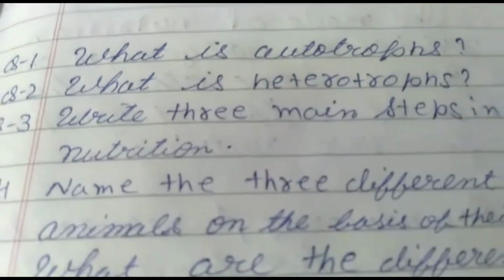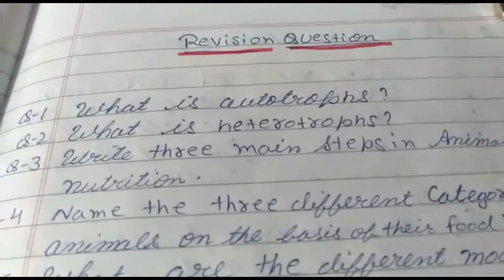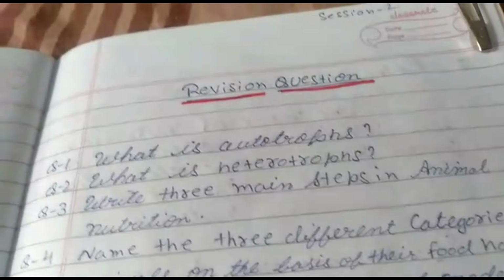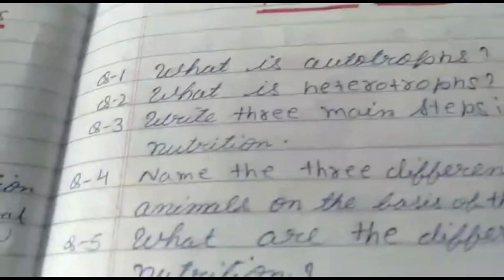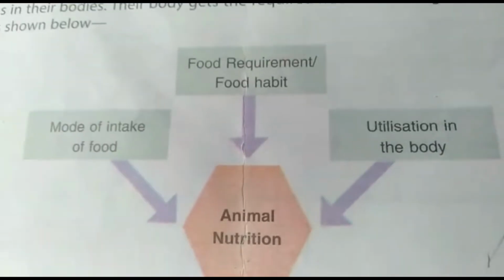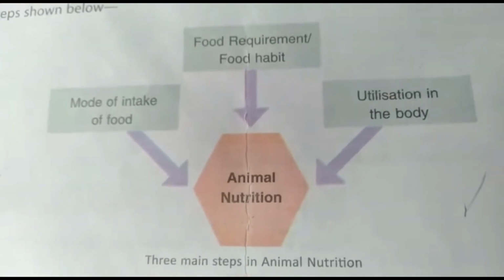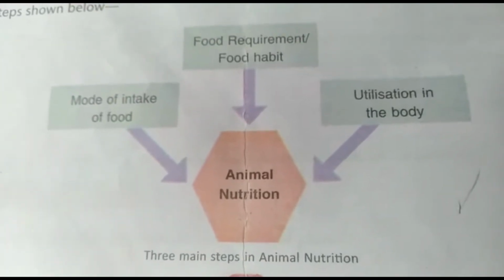Write the three main steps in animals for nutrition. What are the three main steps? These are the three main steps for animal nutrition.